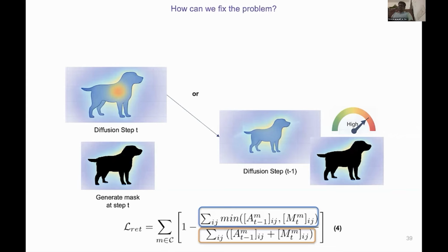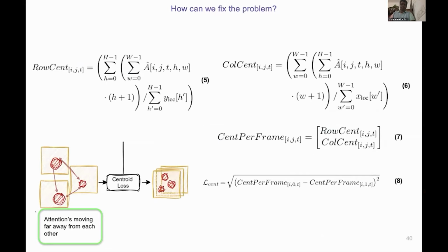But video has another axis, time, and there is a third failure mode which we want to discuss. Right? The third loss tackles the case where attention for different tokens drift spatially across frames. If cat attends to the right, bench attends to the left of the frame, later they shouldn't drift away, leading to temporal inconsistency. We define the centroid loss L-cent, defined like this. For every frame T and every concept token, we compute the spatial centroid of the attention map. The centroid has a row coordinate and a column coordinate given by equations 5 and 6 shown here.